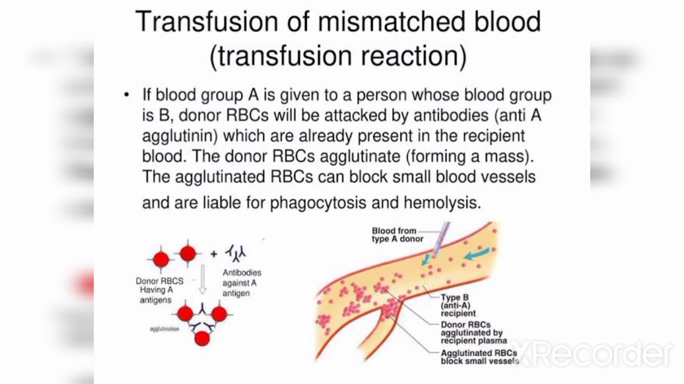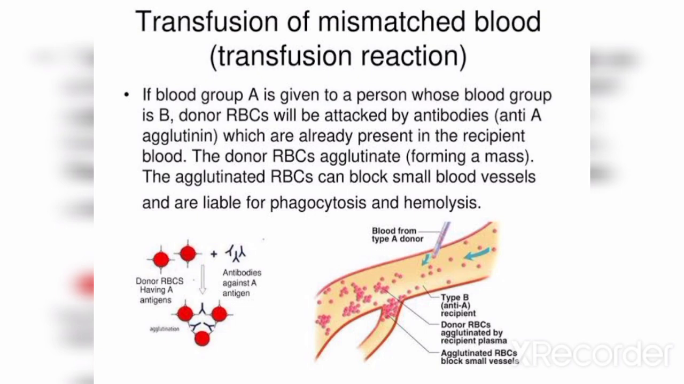So for example, if your blood group is A, and you donate to a recipient who has blood group B, what happens? The serum of blood group A contains the B antibody. We already discussed this: if you have blood group A, then your RBC has the A antigen, but your serum has a different antibody, the antibody B.